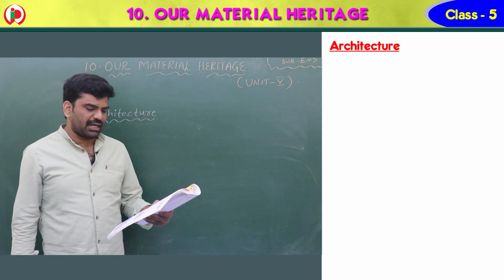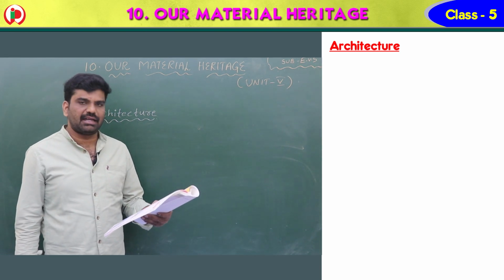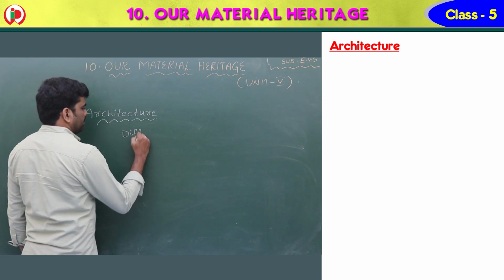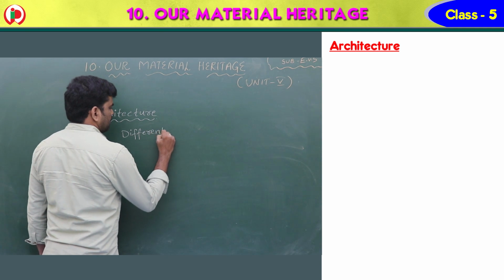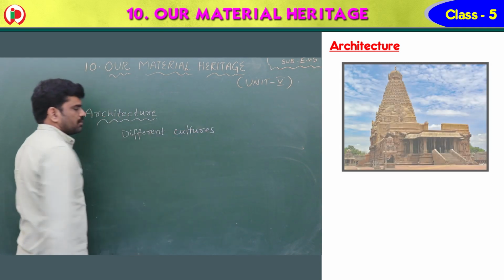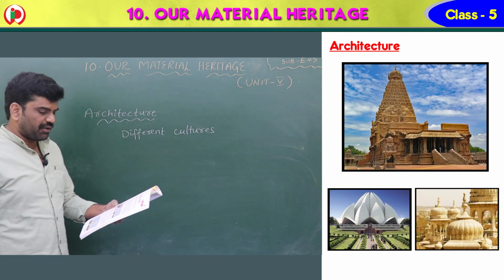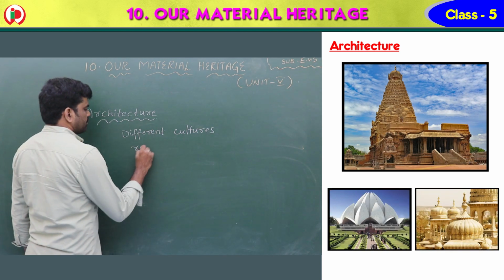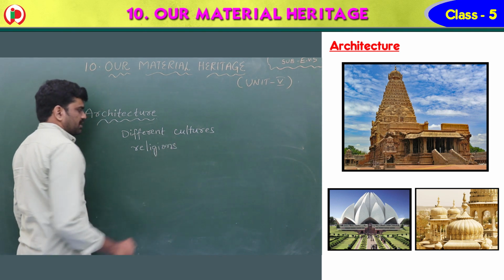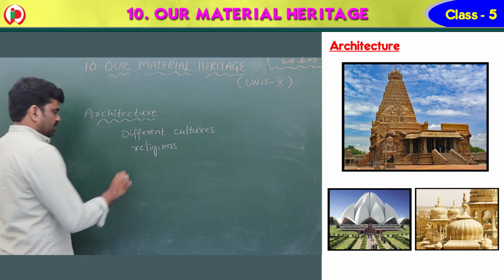Indian architecture has been shaped by different cultures, religions, civilizations.